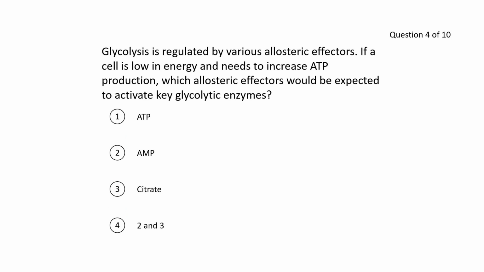It's also not citrate because that would inhibit as well. So it's AMP. And number 4 says 2 and 3. It's wrong because although AMP is correct, citrate is wrong. So the answer is 2, AMP.